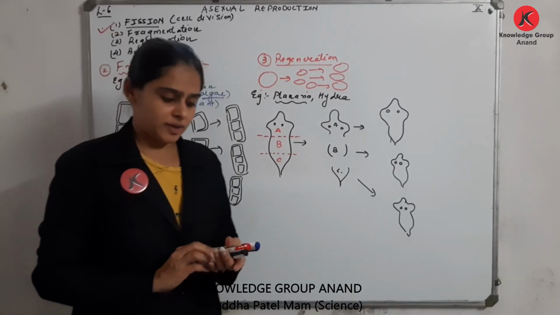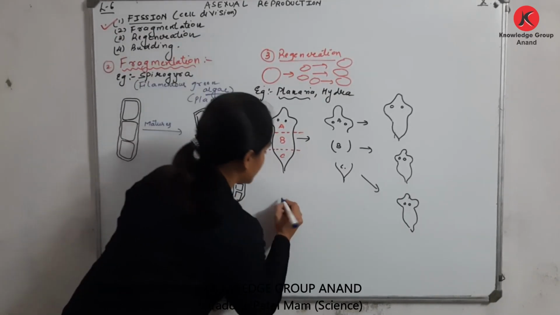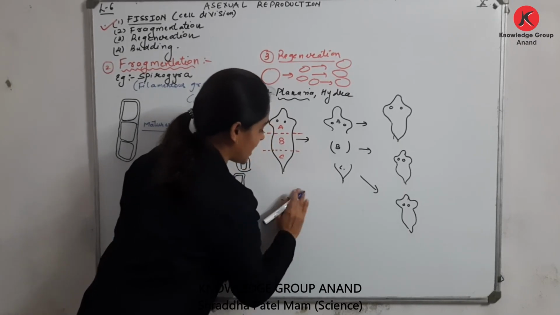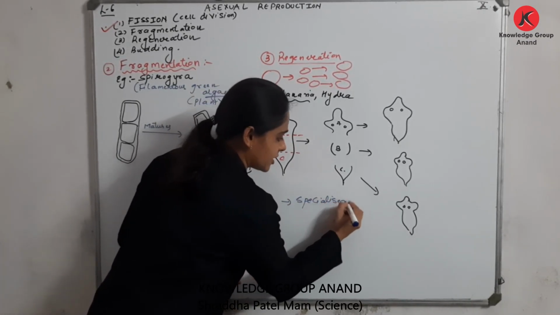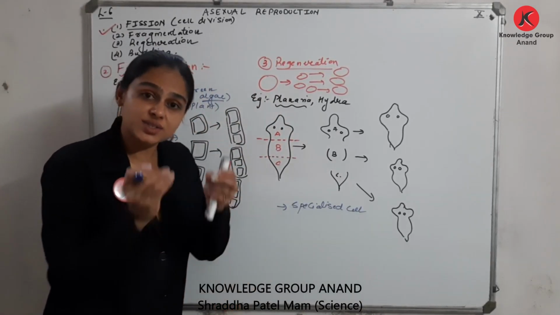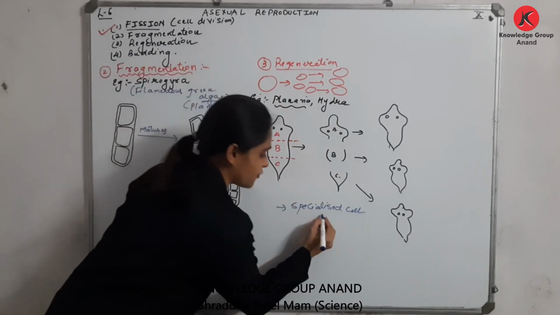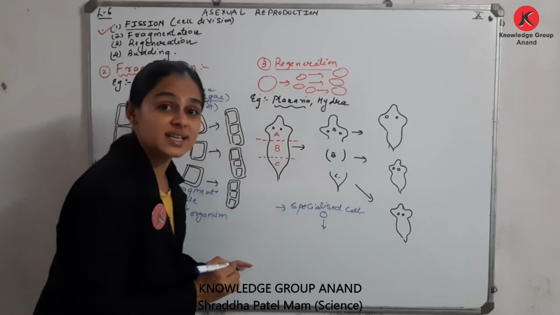Now for regeneration, आपके जो organisms होते हैं they are having a specialized cell. This specialized cell proliferates, right? Say for example ये एक specialized cell है, it proliferates in the sense क्या?